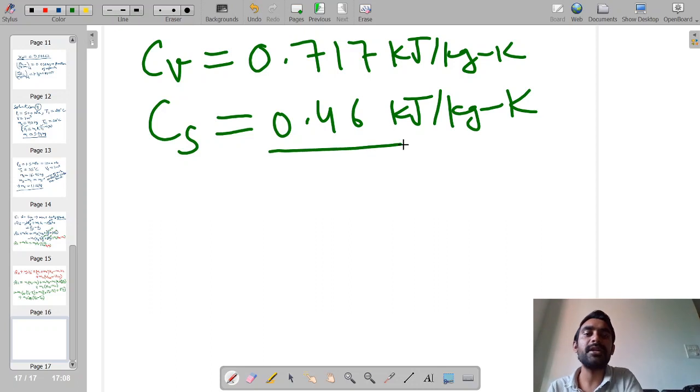Now this property is something which should be given in the question. Perhaps this was missing from the data. So when the question comes in the exam, this property will be given in that question.